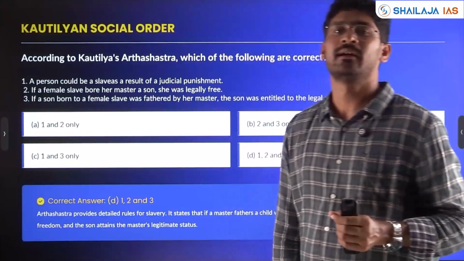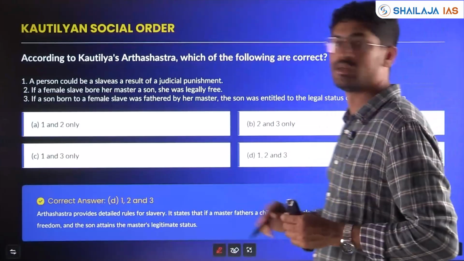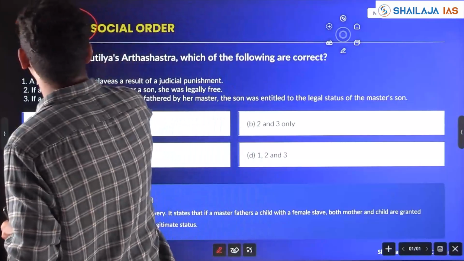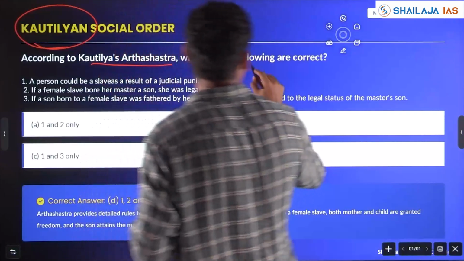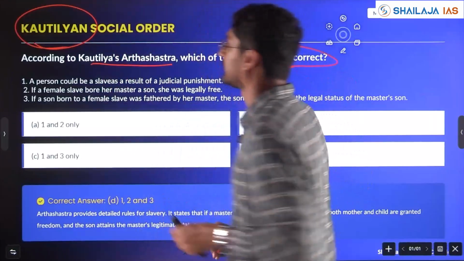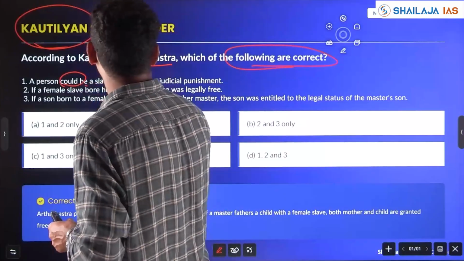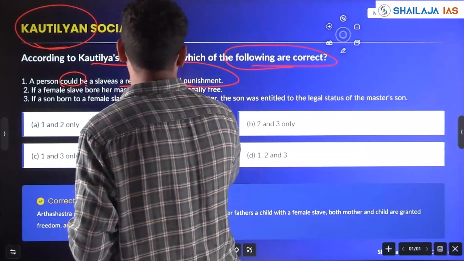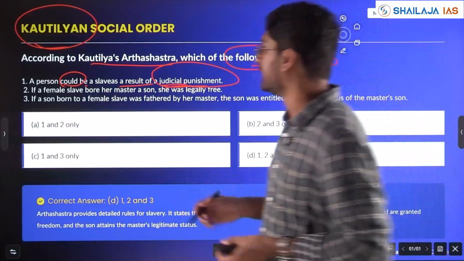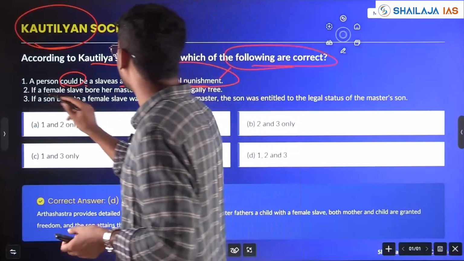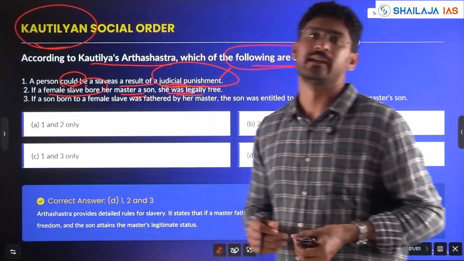Next, Kautilya. Very important with respect to the Mauryas. Kautilya's role is very important in the establishment of the Maurya Empire. So, according to Kautilya's Arthashastra, which one of the following is correct? A person could be a slave as a result of judicial punishment. Yes, it can be. If a female slave bore her master a son, she was legally free.